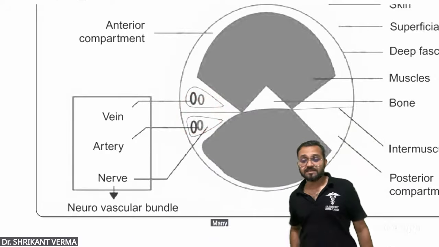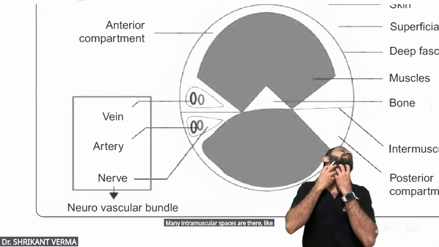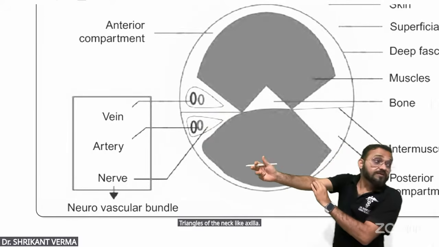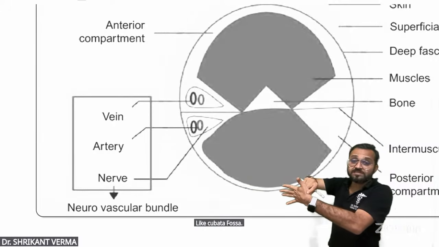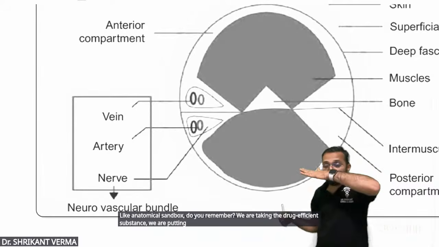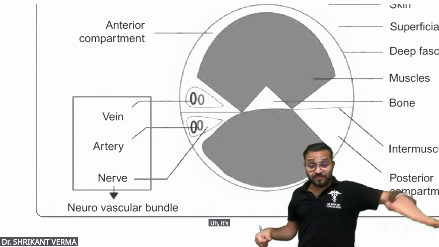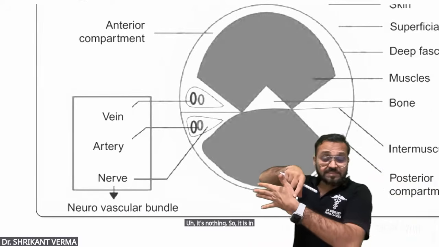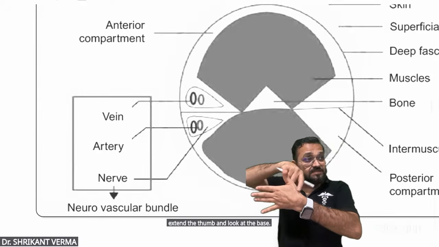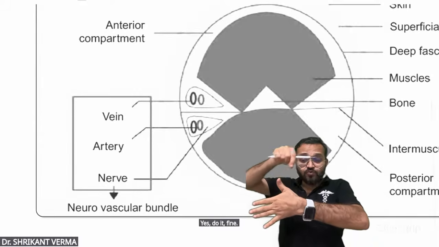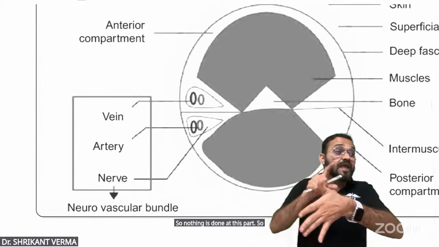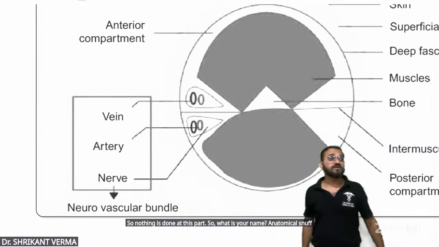Many intermuscular spaces are there, like triangles of the neck, axilla, cubital fossa, and anatomical snuff box. Do you remember? We take the drug substance, put it here, rub it, and snuff. So it is in our anatomy. Just extend the thumb and look at the base. You will put it and rub it, and snuffing is done at this part. So what is the name? Anatomical snuff box. Very important.